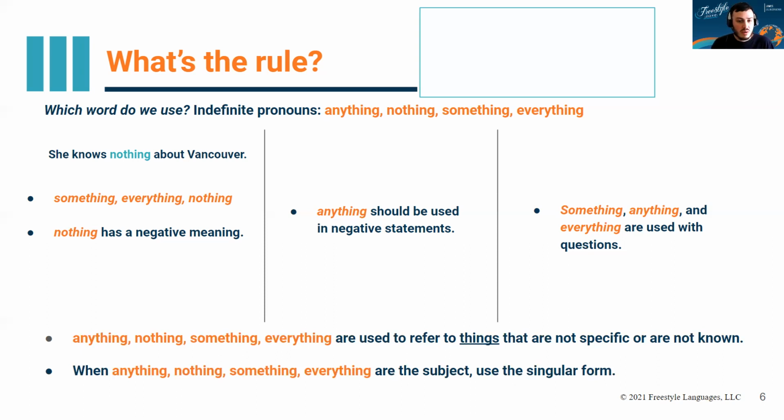Okay. What about anything? So anything should be used in negative statements. So we don't see anything there. There isn't anything there. So we have don't, do not, and isn't, is not. So when we have a negative word already in the sentence, instead of using nothing, we can use anything.